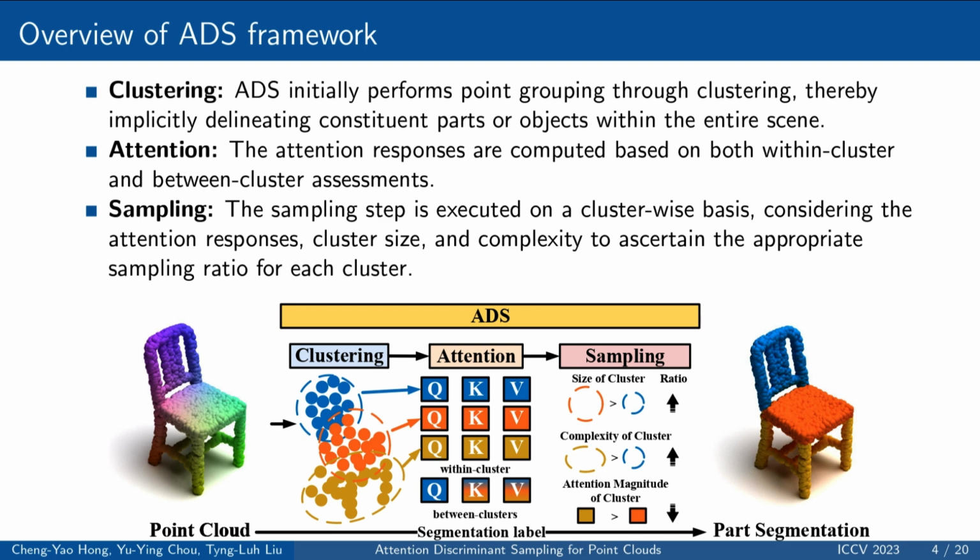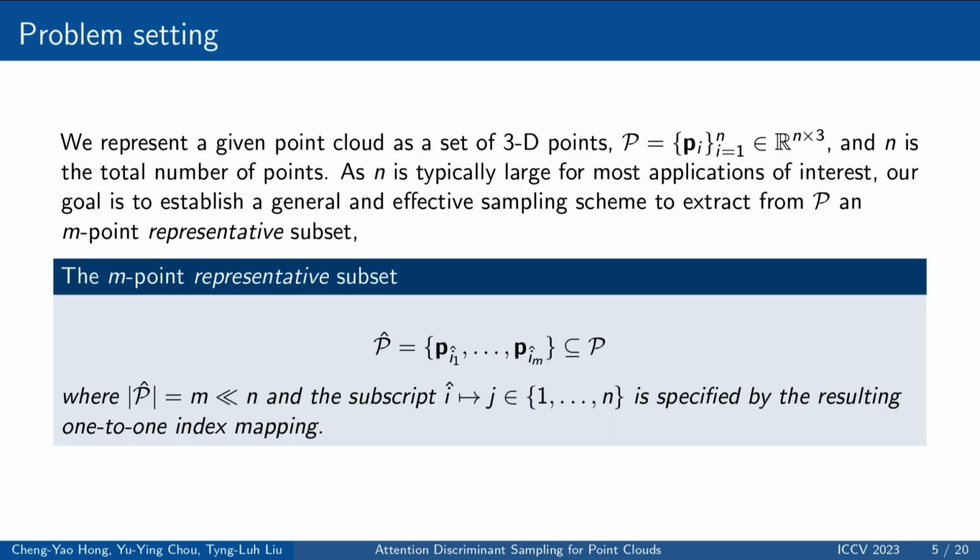Unlike other attention-based 3D approaches that only consider the points within each subset obtained by farthest point sampling, ADS assesses semantic and geometric relations of the points locally and globally and utilizes these self-attention responses to achieve effective and representative point cloud sampling. Beginning from the problem setting, we represent a given point cloud as a set of 3D points, P equals a set of p_i, for i from 1 to N, and N is the total number of points. As N is typically large for most applications of interest, our goal is to establish a general and effective sampling scheme to extract from P an M-point representative subset.